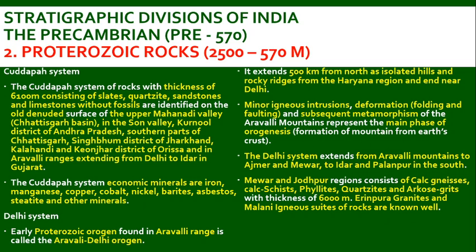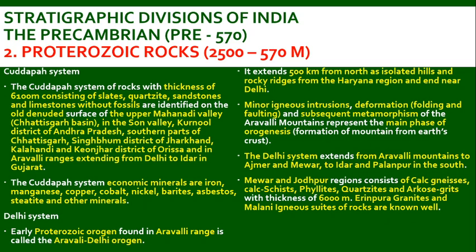The Delhi system. The Delhi system also falls under Proterozoic orogenesis. Orogenesis represents the formation of mountains from the earth's crust. Here it is majorly related to the Aravalli range, called the Aravalli-Delhi orogenic zone. It extends 500 kilometers from the north as isolated hills and rocky ridges from the Haryana region and ends near Delhi. The minor igneous intrusions and deformation caused by folding and faulting of the rocks and subsequent metamorphism of the Aravalli mountains represent the main phase of orogenesis.